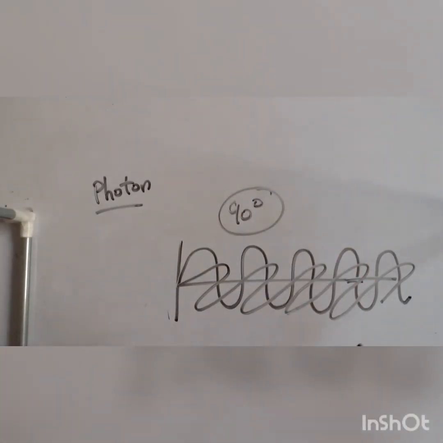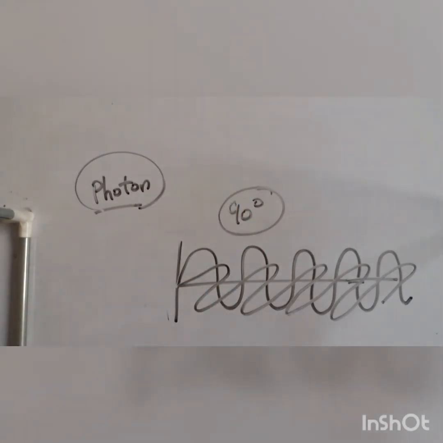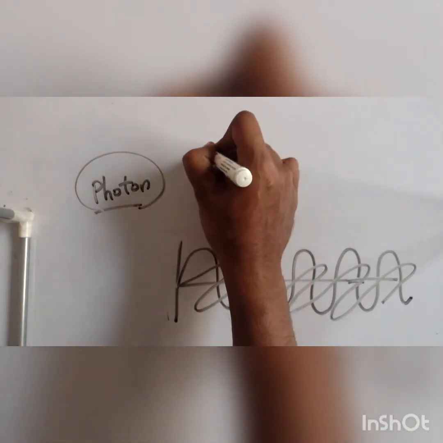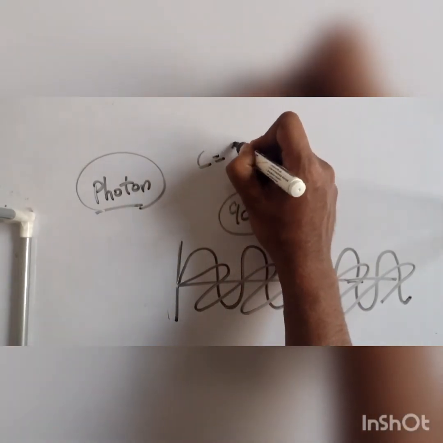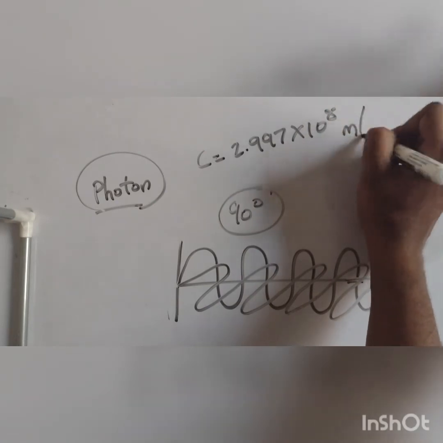Okay, this is known as the dual nature of light. So light can behave like a wave, and light can also behave like a particle. As a particle, what is that particle? That is known as a photon. Are you understanding? And what is the speed? The speed is 2.997 into 10 raised to 8 meter per second.